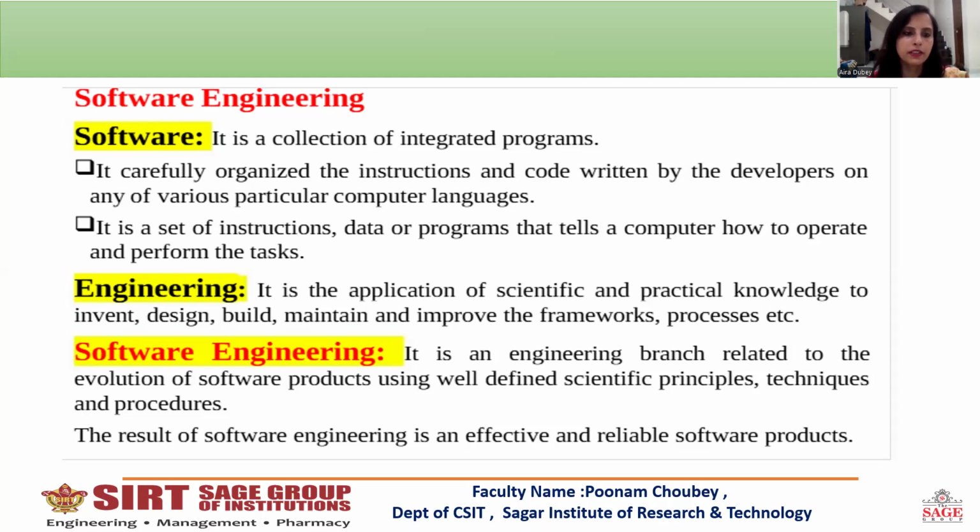When we combine these two words, software engineering is the engineering branch related to software products using well-defined scientific principles, techniques and procedures. The result of software engineering is an effective and reliable software product. We make the software in software engineering with the help of SDLC, so we have to divide our software engineering into the phases of SDLC.